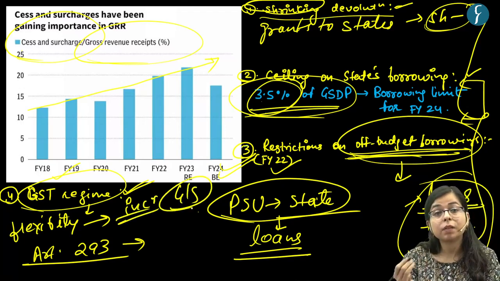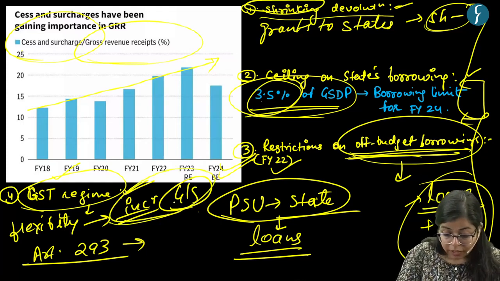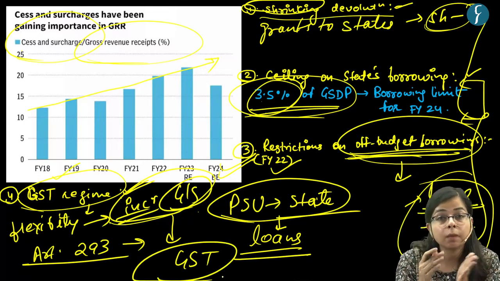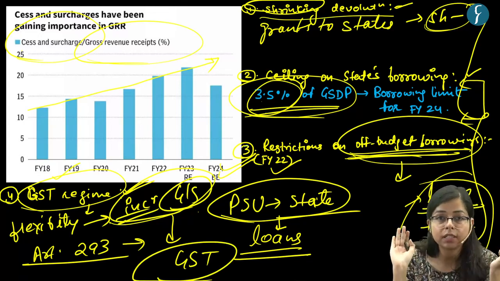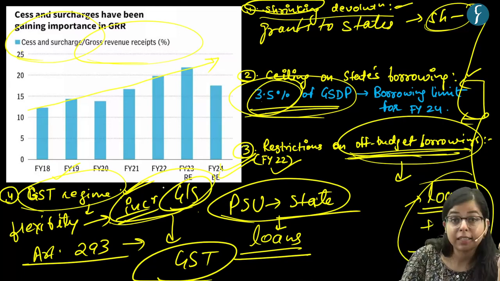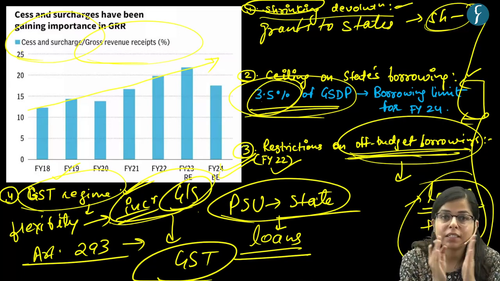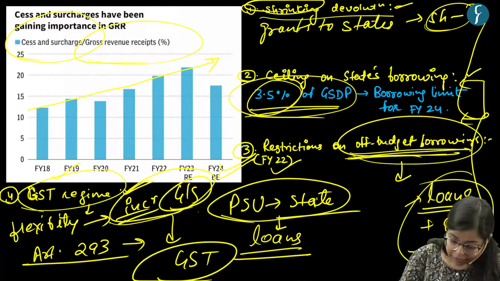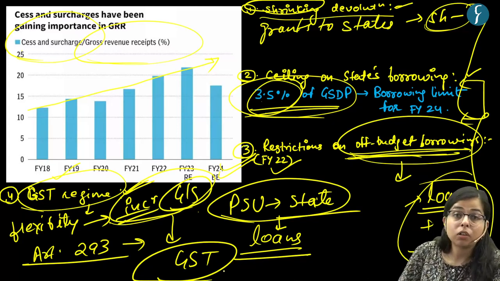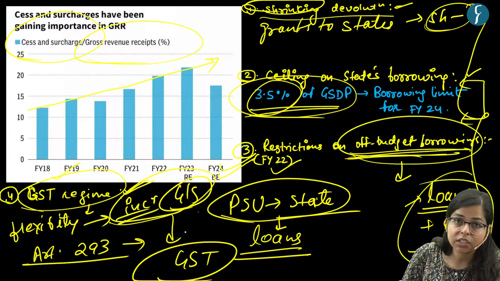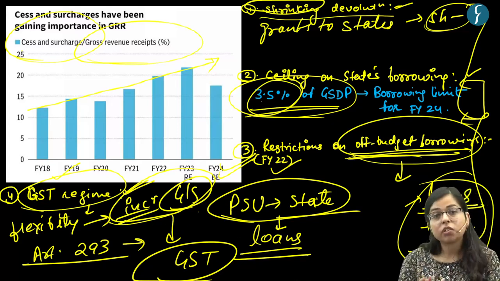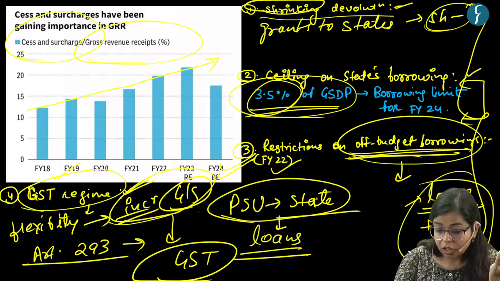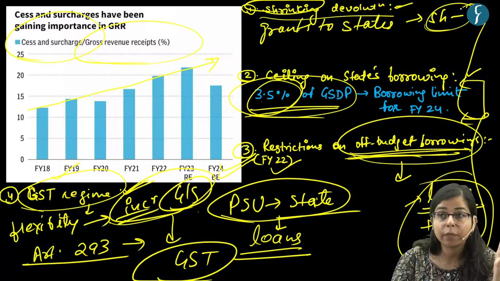But now, after the implementation of GST, there is a GST Council, which determines the particular value of tax on particular goods and services. So in that case, the state government cannot increase its revenue share by increasing the tax on its goods and services, because of the rollout of GST, and these taxes are fixed by the GST Council. So these are some of the issues which are affecting the finances of the state government.